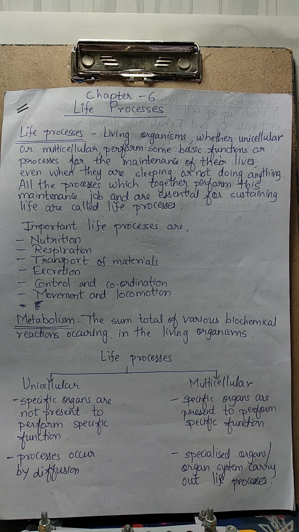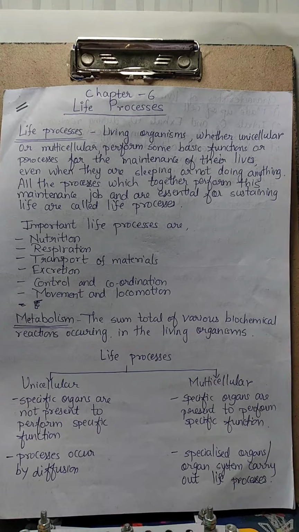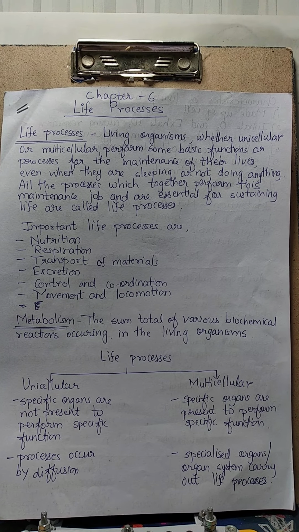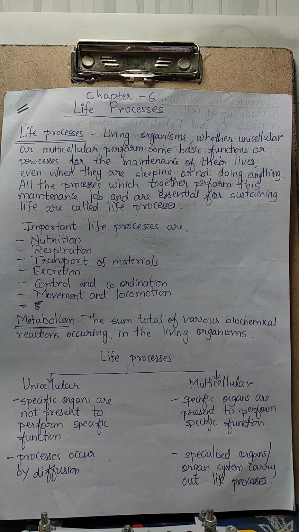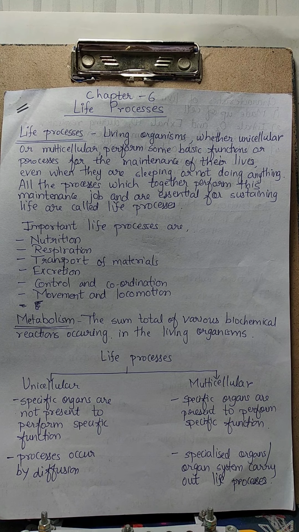But if the plant or a tree is already matured, okay, it has reached its maximum height, so we can't actually see the growth, or the growth will be very, very slow to identify. So in that case, how do we say that the plant is living or dead, right? So in short, just by looking at the movements or just by looking at the growth, we can't actually tell whether a living organism is really living or dead.